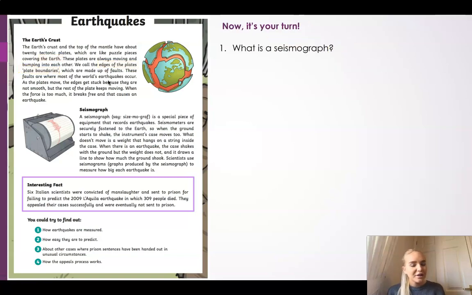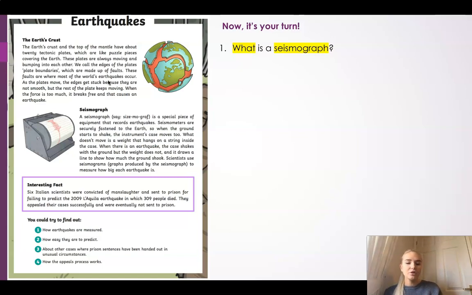Okay, now I would like you to have a go. It's your turn. Answer this question. What is a seismograph? Write the question down, highlight the keywords, find the answer in the text, and write your answer. Pause the video now and have a go. Okay, how did you do? Did you find some keywords here? Your keywords could be what and seismograph. You are looking for what a seismograph is.